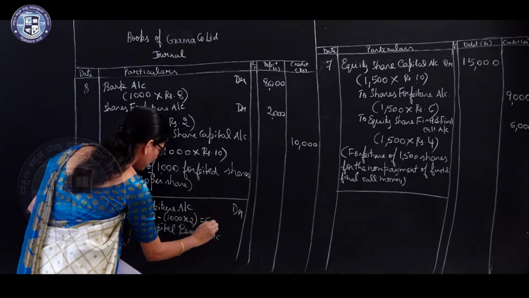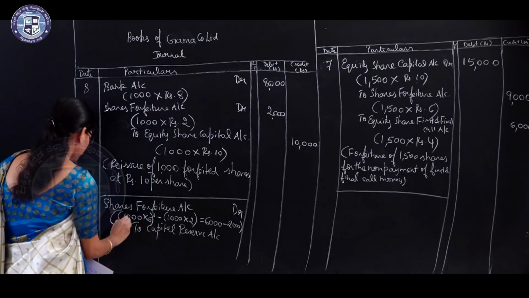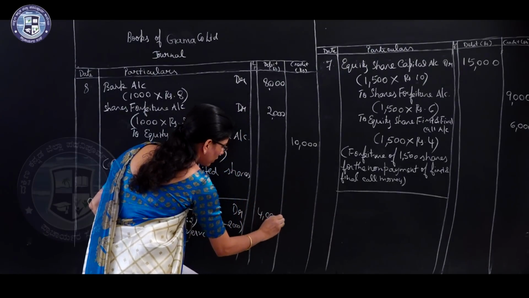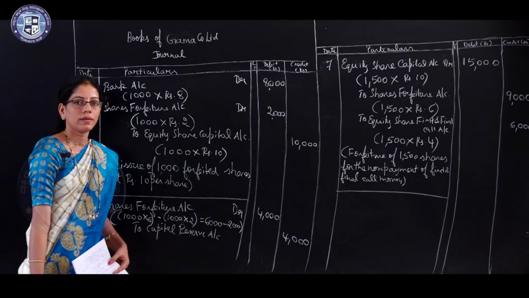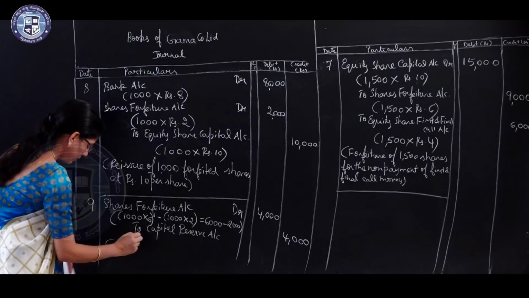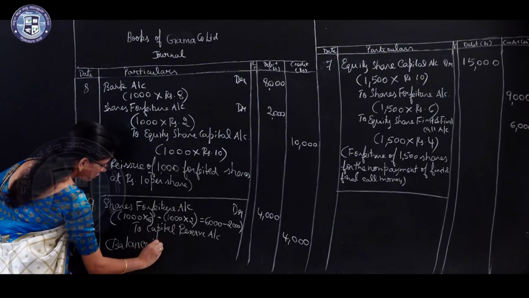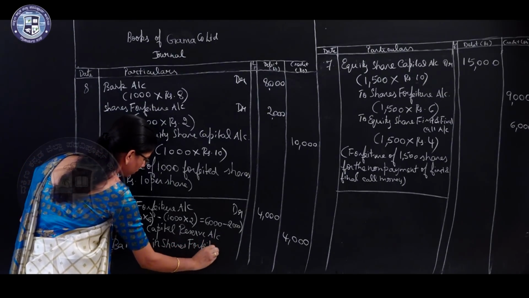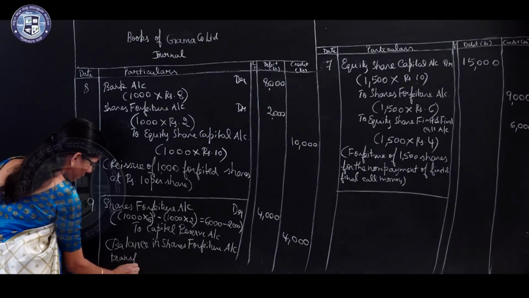That is 6000 minus 2000. So 4000 you have to transfer to capital reserve account. Write the narration: balance in shares forfeiture account transferred to capital reserve account.